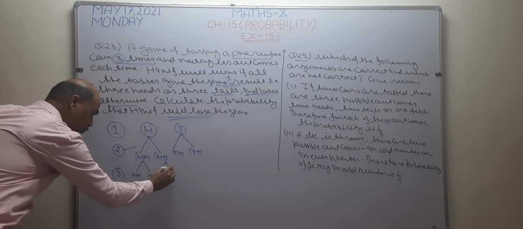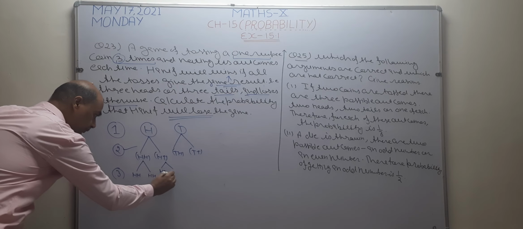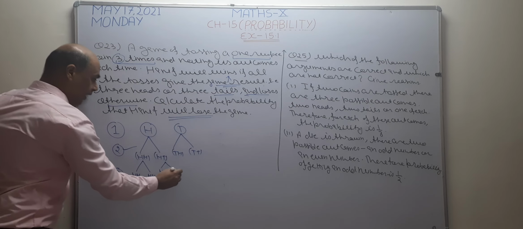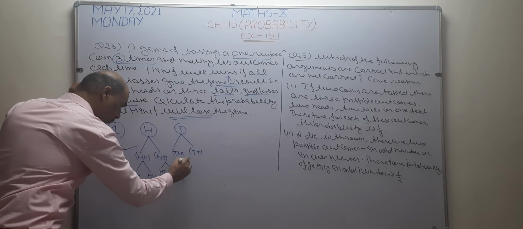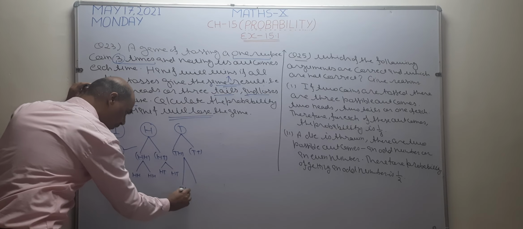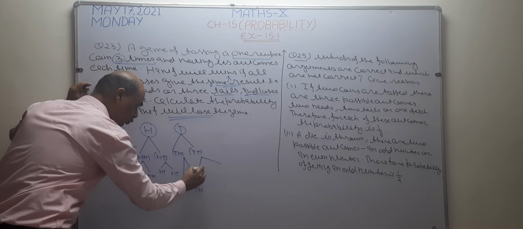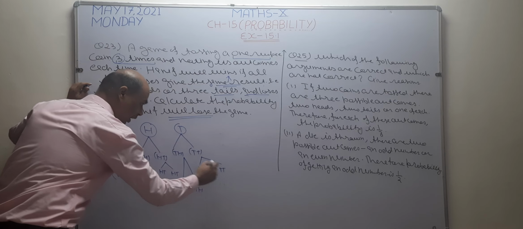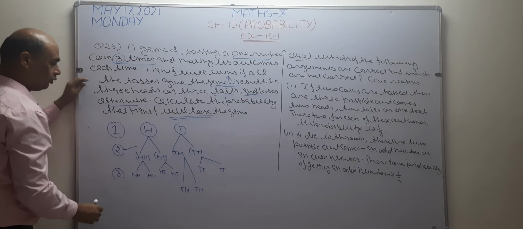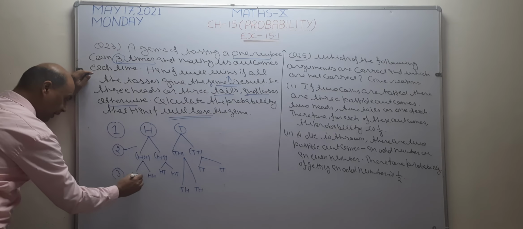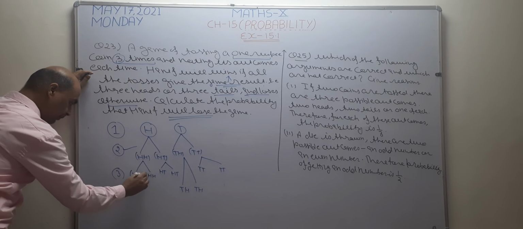And this also 2 times, head, tail, and this number I want to write again 2 times, tail, head, and tail, head, and this number I am going to write 2 times again. After writing the given 2 times, I want to start with head, tail. I write here head, tail.